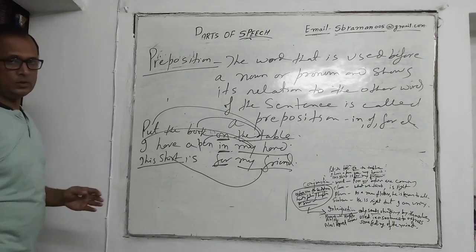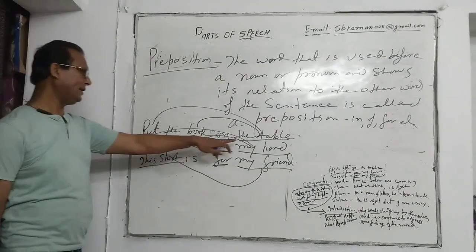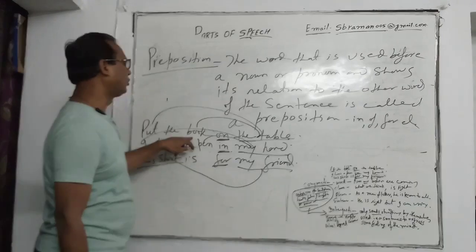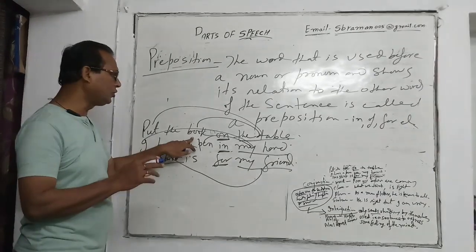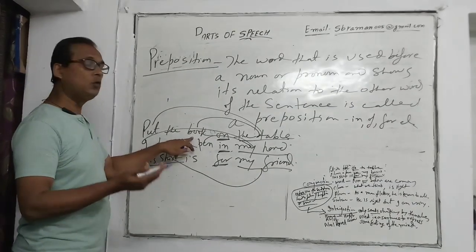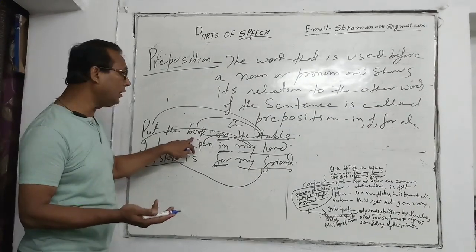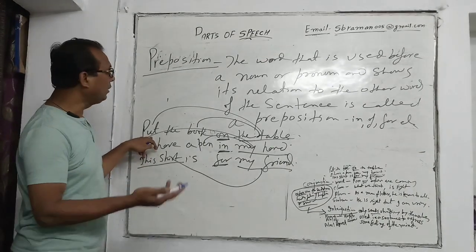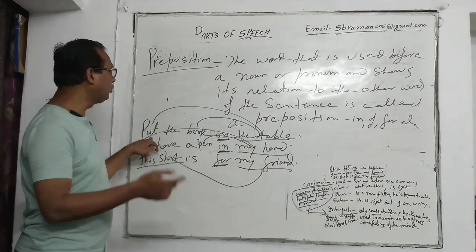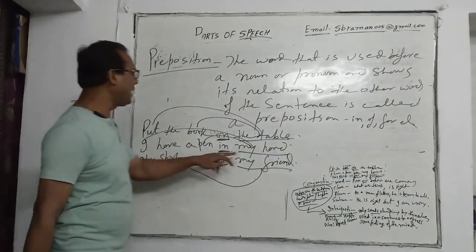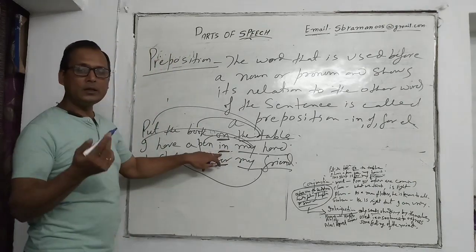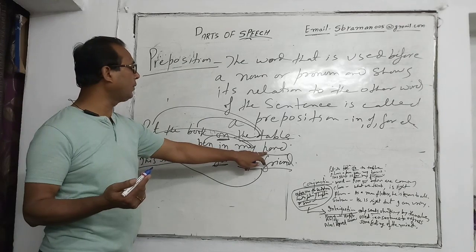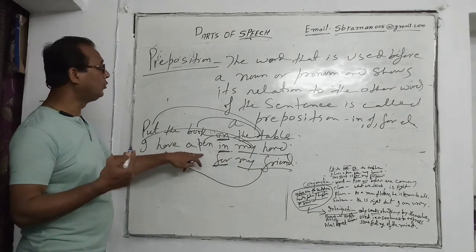How would we see it? The relationship of table is with book. Why? Because the book is on the table. And what activity will be done with the table? The activity of putting the book will be on the table. So table has been shown a relationship with book and put. My hand: what is in my hand? There is a pen in my hand. So there is a relationship of my hand with a pen. And whose hand?